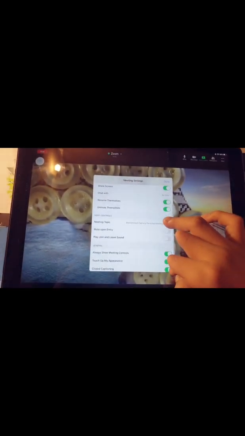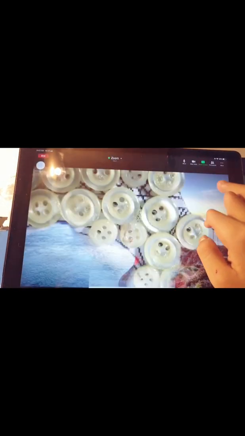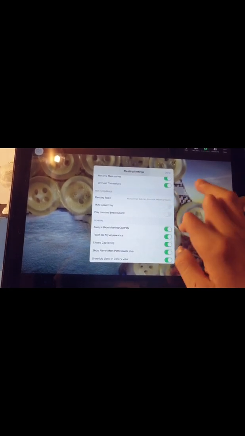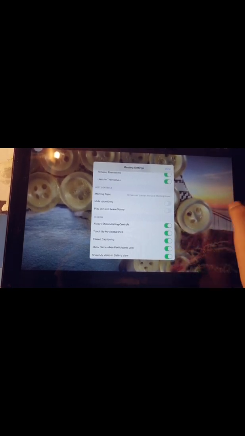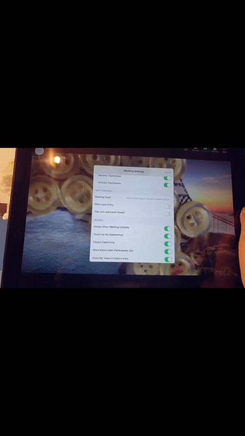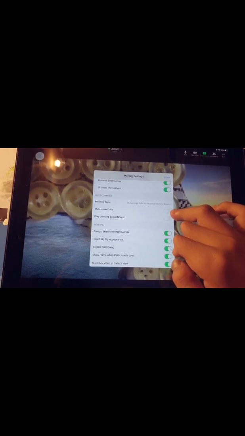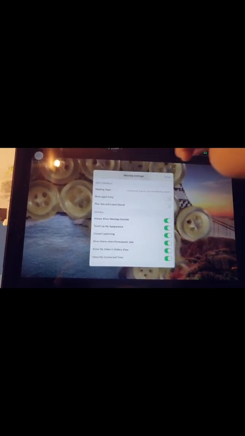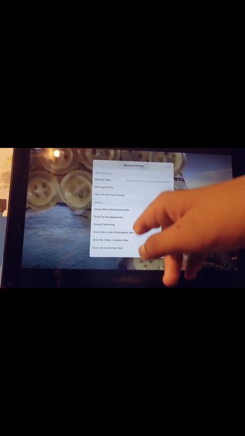So now this is the meeting topic. You can also change it in between the meeting. So let me go back. You can allow participants to unmute. You have an option of muting participants upon entry. Whenever participants join your meeting, they will be muted. Play sound when a participant joins: whenever a participant joins, it will play a sound. And always show meeting controls, like these are the meeting controls at the top. So always show them, touch my appearance, close, tabs.